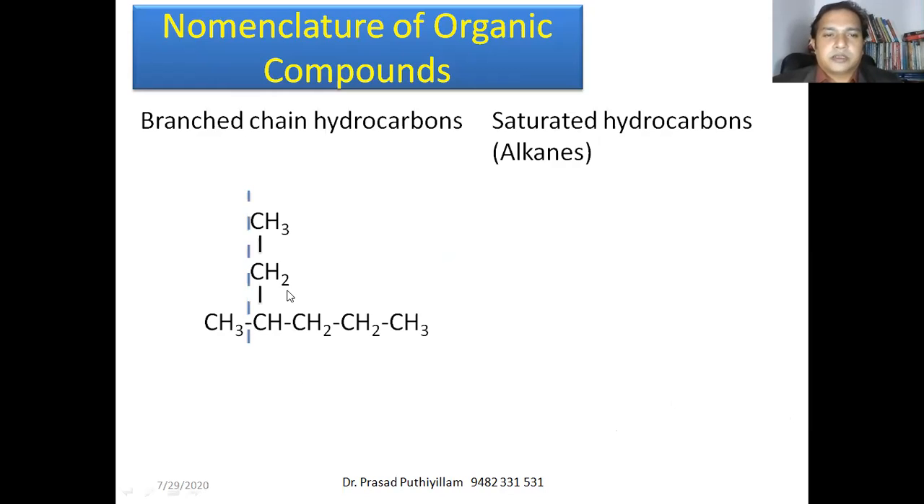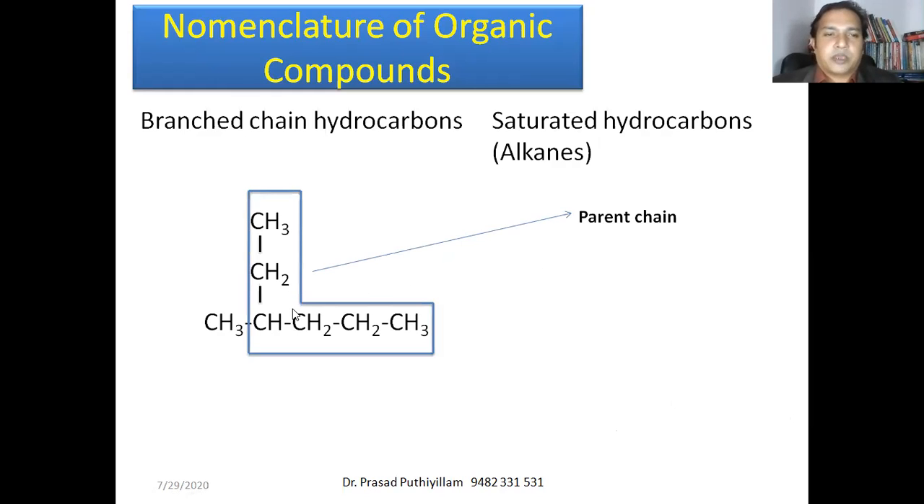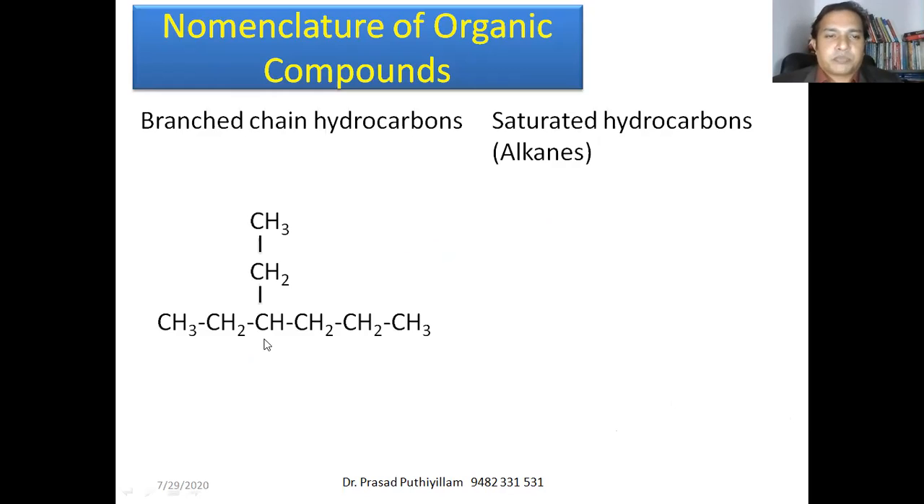Here we considered this as the main chain, which we call the parent chain, and CH3 is the side group or branch, which is called the methyl group. So 3-methyl hexane. Another example: here if you count the number of carbon atoms, 1, 2, 3, 4, 5, 6 is there. Like this also, 1, 2, 3, 4, 5, 6.